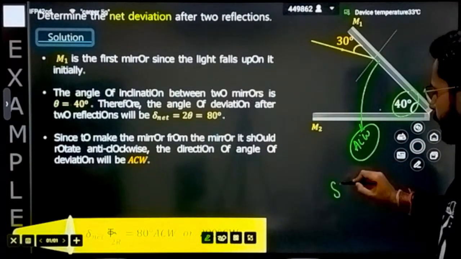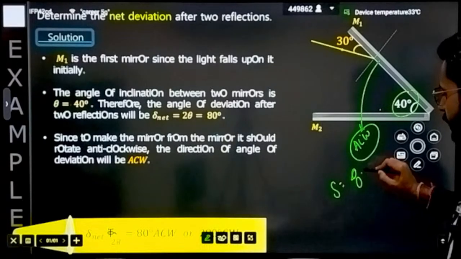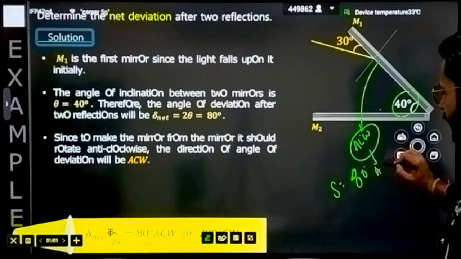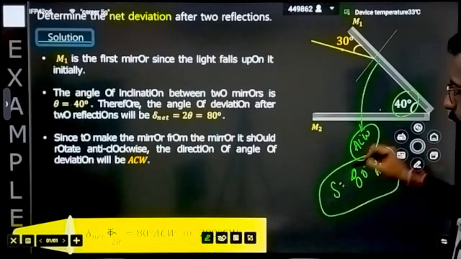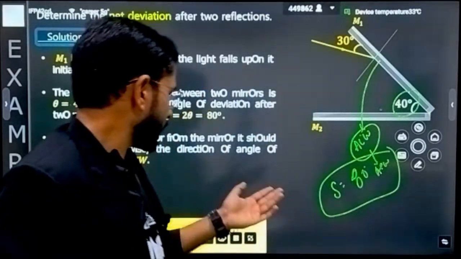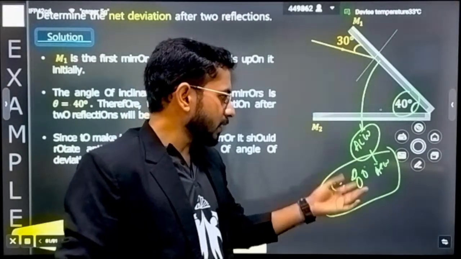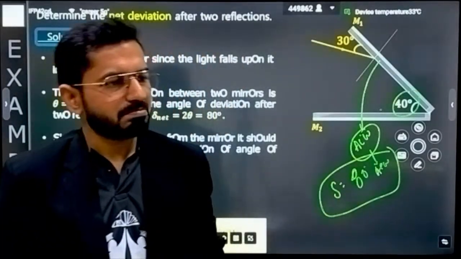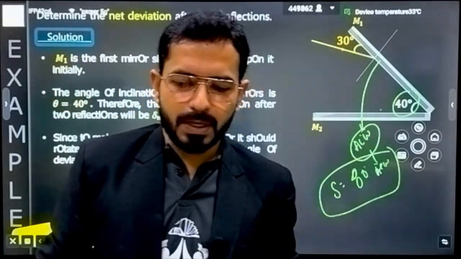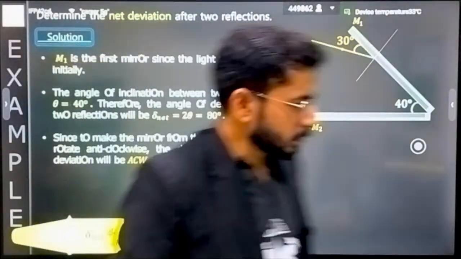That means the deviation that you will be writing is equal to 2 times this angle. That means 80 degree. And in which sense? Anti-clockwise direction. If you want to quote the answer in clockwise direction, then it will be 280 degree. In anti-clockwise direction, the deviation is 80 degree. Simple trick told, solve it. Any question you can apply it.